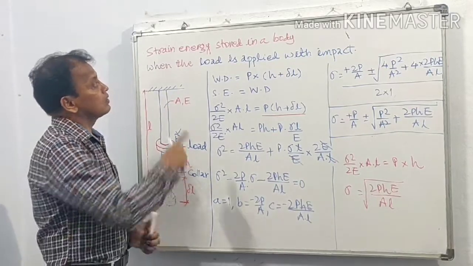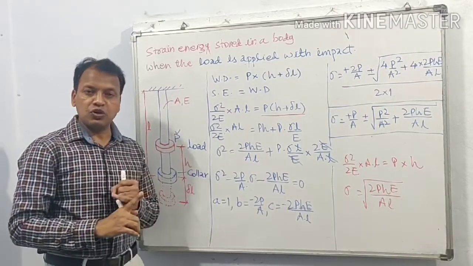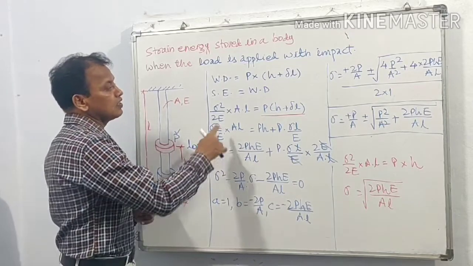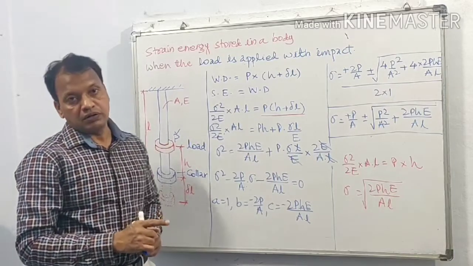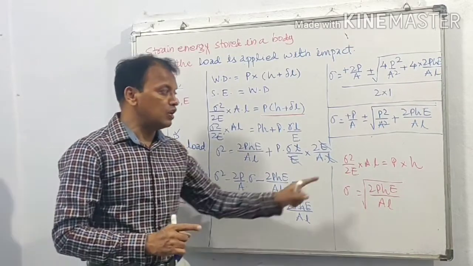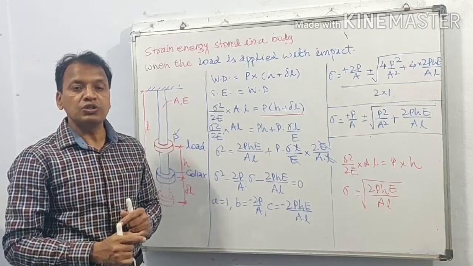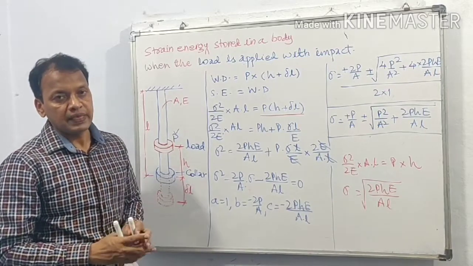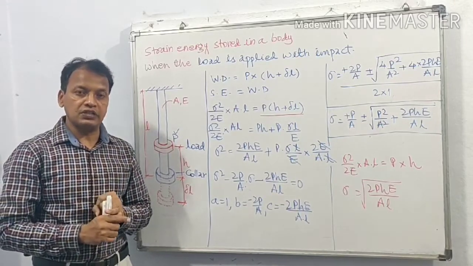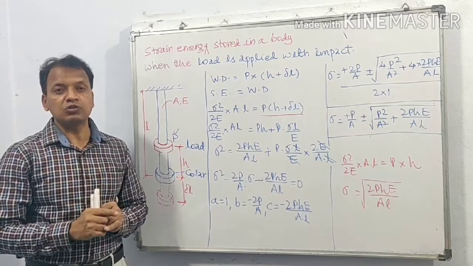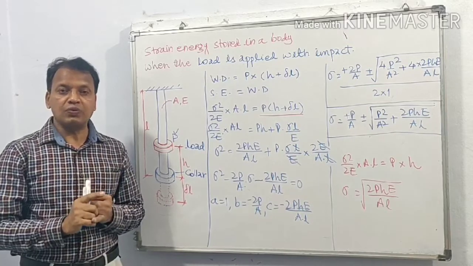So when load is applied with impact from height h, the equation for strain energy is the same, that is sigma square upon 2E into V or sigma square upon 2E into AL. But the equation for stress will be different, and that is sigma is equal to P upon A plus or minus under root P square upon A square plus twice PhE upon A. So in all the three cases, the equation for strain energy will remain the same. U is equal to sigma square upon 2E into V. Whereas stress for each type of loading will be different.